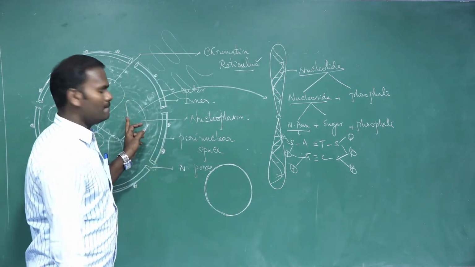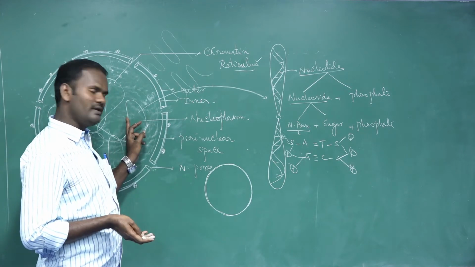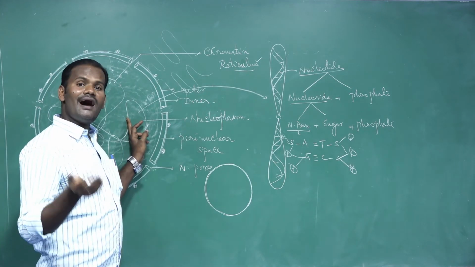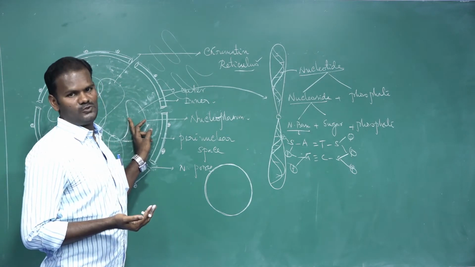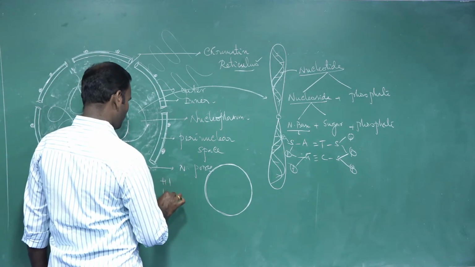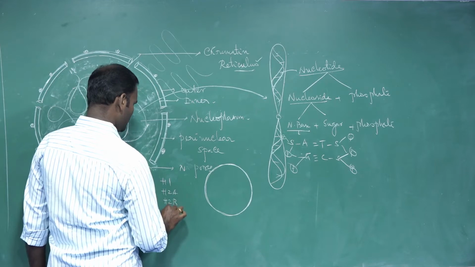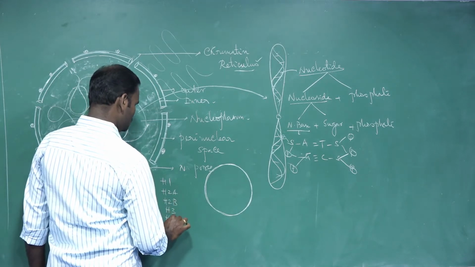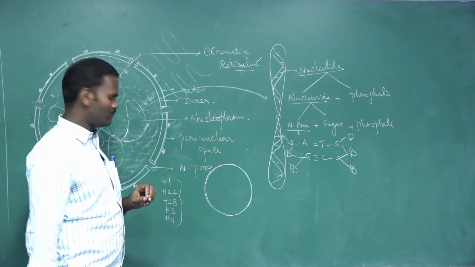This chromatin is a viscous, gelatinous substance. It is made up of DNA and RNA associated with histone proteins, and non-histone proteins are also present. There are 5 types of histone: histone 1, histone 2A, histone 2B, histone 3 and histone 4. These 5 types of histone proteins are present in the chromatin.